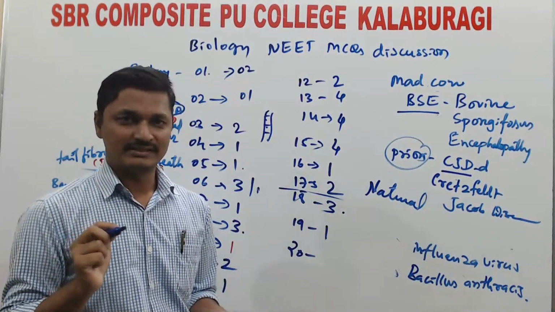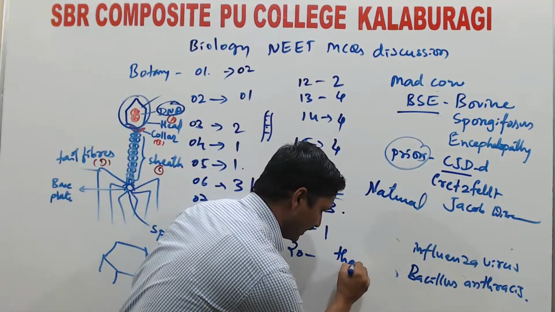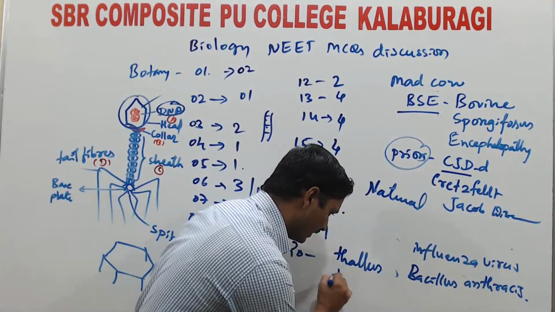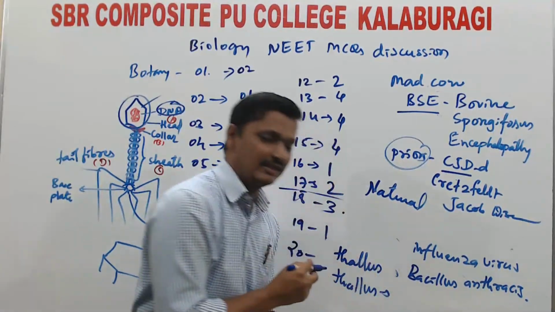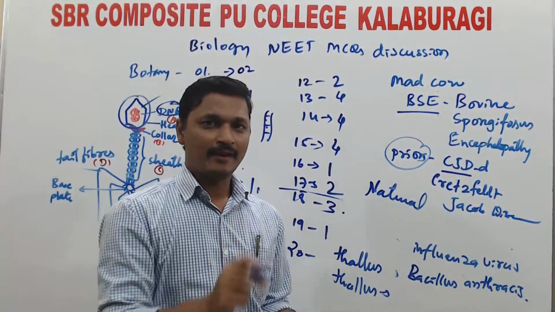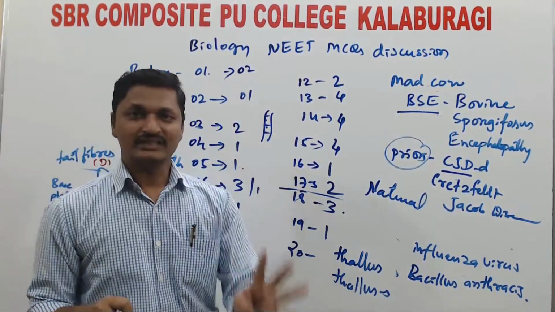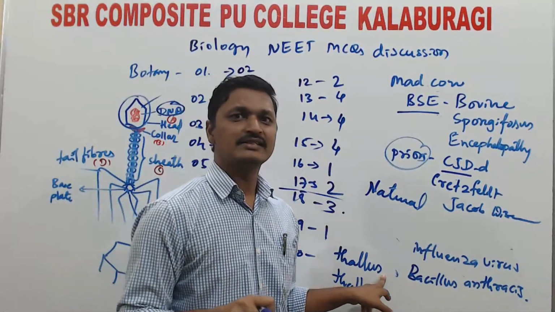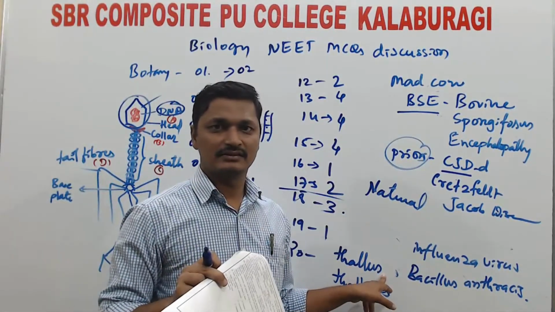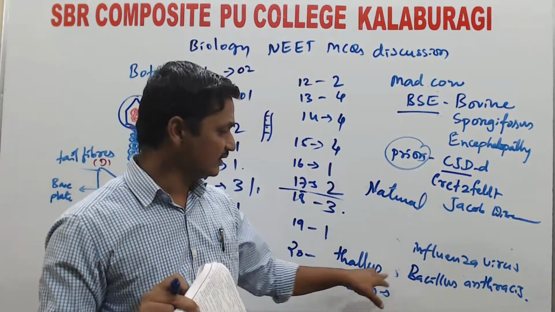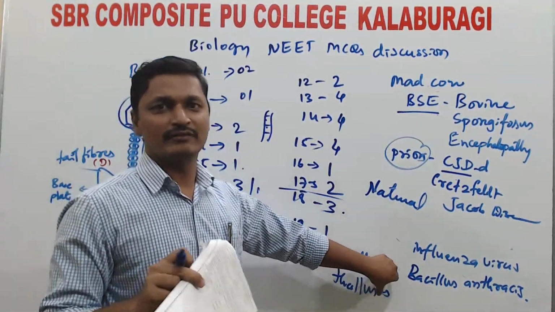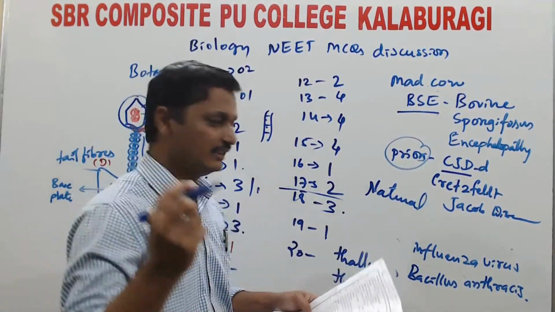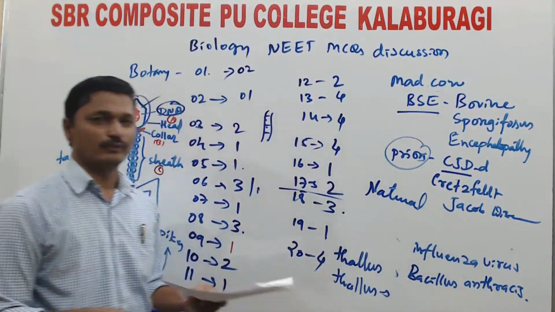But the fourth statement of this 20th question is that the plant body of algae is more differentiated than that of bryophytes. You know, the plant body of algae is a thallus. But the thallus of the bryophyte is more differentiated than that of the algae. The thallus of the bryophyte has root-like, stem-like, and leaf-like structures. But the thallus of the algae does not have all those structures. So it is not more differentiated than the bryophytes. So this fourth statement is wrong, or incorrect. For the 20th question, the option is 4.